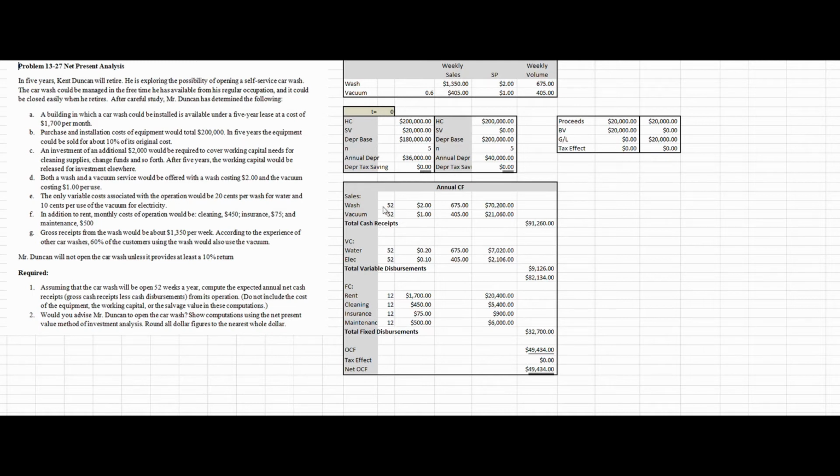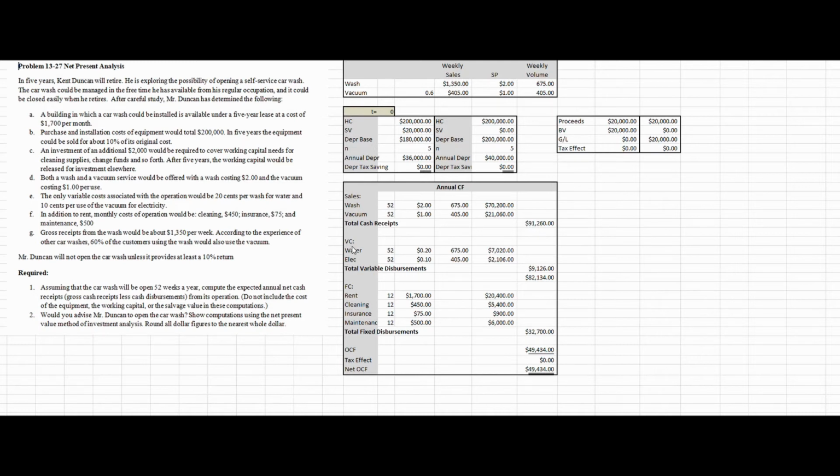So there's 52 weeks in a year. We expect to sell 675 washes per week at $2 per wash. So that's an estimated $70,200 of revenue from washing. For vacuuming, 52 weeks in a year, we expect to sell 405 washes per week at $1 per wash, so that's $21,060. That gives us total cash inflow of $91,260.